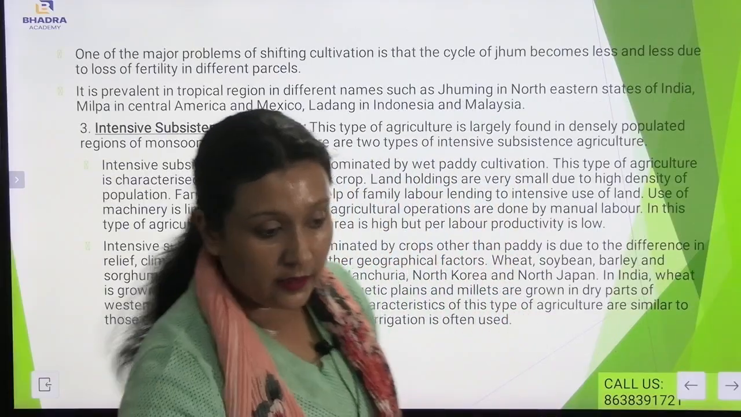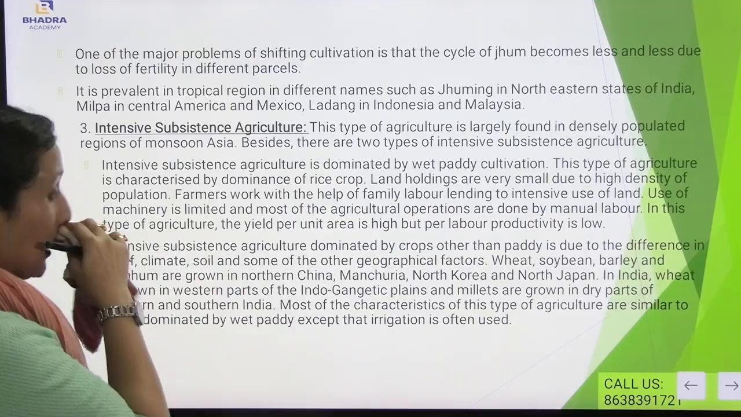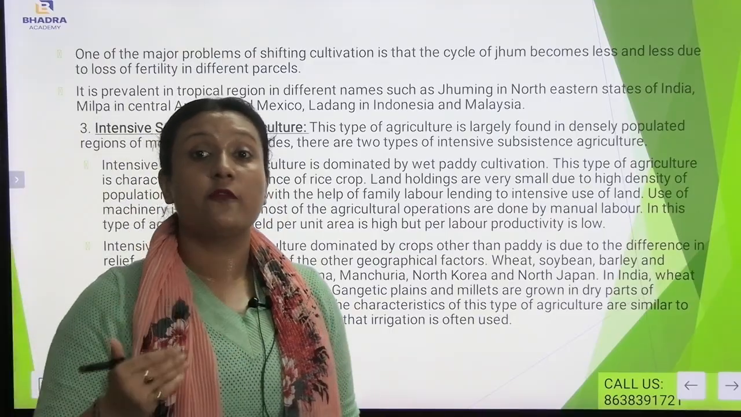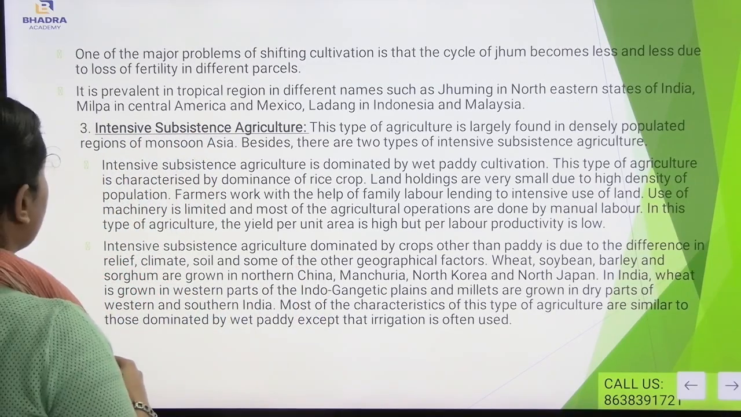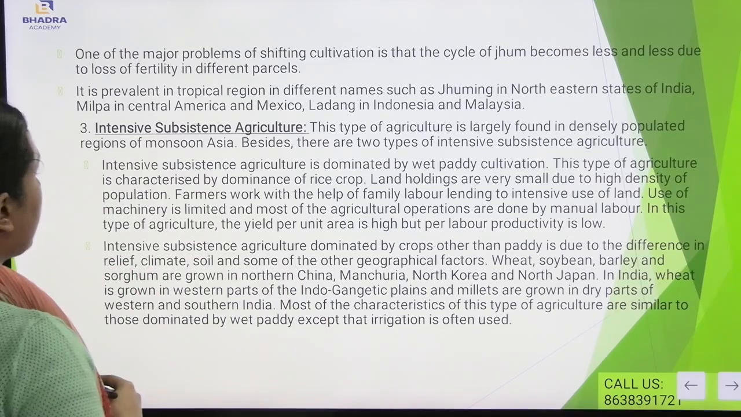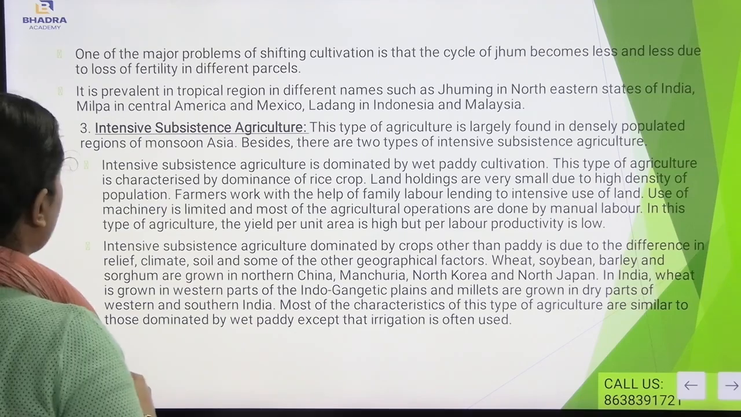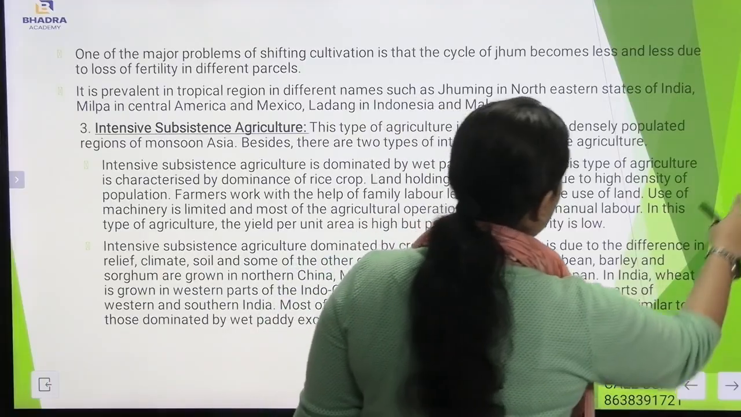I hope this is clear, and now we will be understanding one of the major problems of shifting cultivation. What are the disadvantages of shifting cultivation? First of all, the cycle of jhum becomes shorter and shorter due to the loss of fertility in different parcels. It is prevalent in tropical regions under different names, such as jhuming in the northeastern states of India, milpa in Central America and Mexico, and ladang in Indonesia and Malaysia.